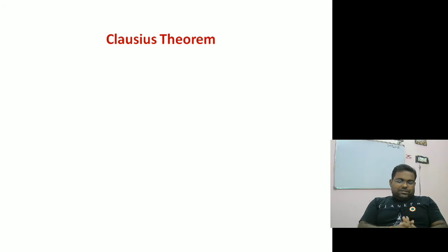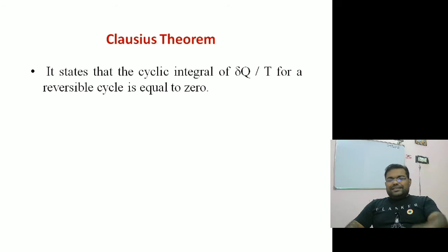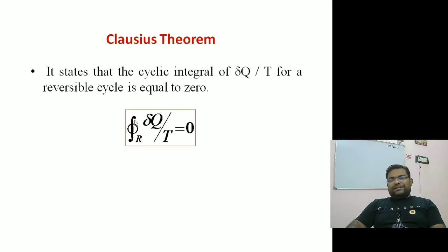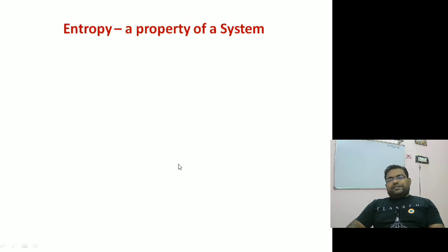So what is the Clausius theorem? As per the Clausius theorem, the cyclic integration of dq by T should be greater than or equal to 0, right? Greater than 0 is in the case of an irreversible process, and equal to exactly 0 in the case of a reversible process. So it states that the cyclic integration of dq by T for a reversible cycle is equal to 0. This is a very simple statement given by the Clausius theorem.